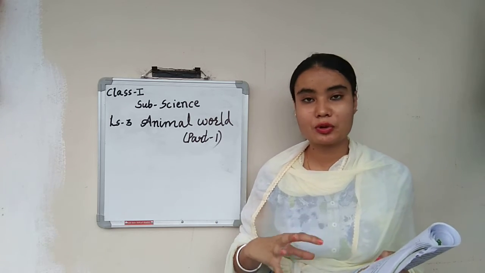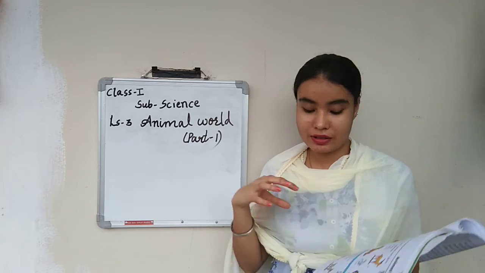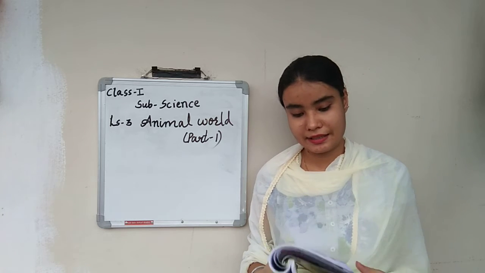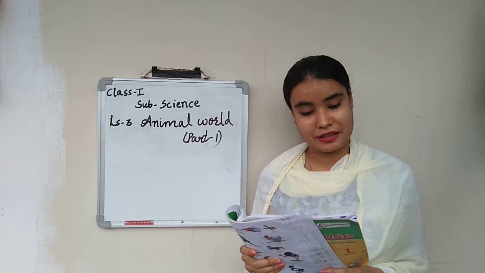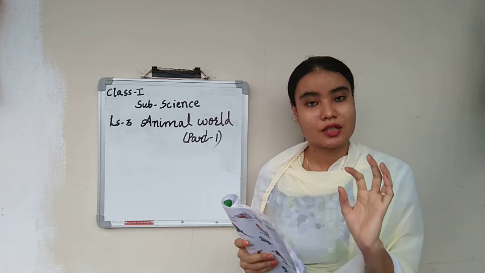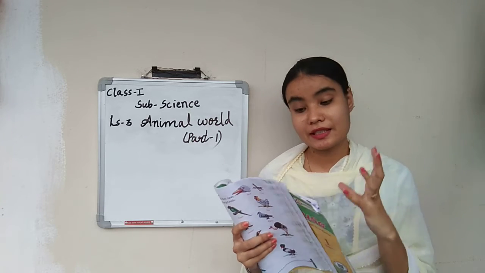Okay, we don't need to go to the zoo or the forest to watch these animals. These are a few animals which we can see around us. Next, turn your page. Most of them are tamed by us. They are called pet animals. The meaning of tamed is what? We keep those animals as our pets, like pet dogs or pet cats. These are called what?